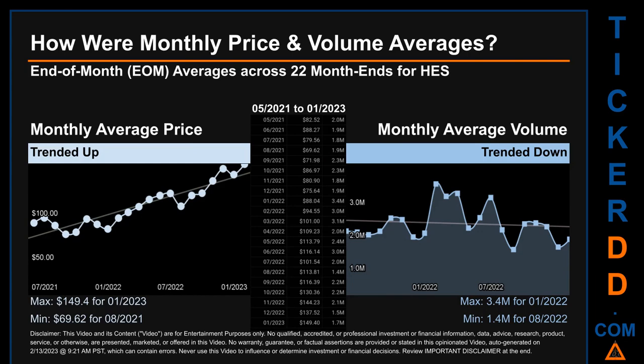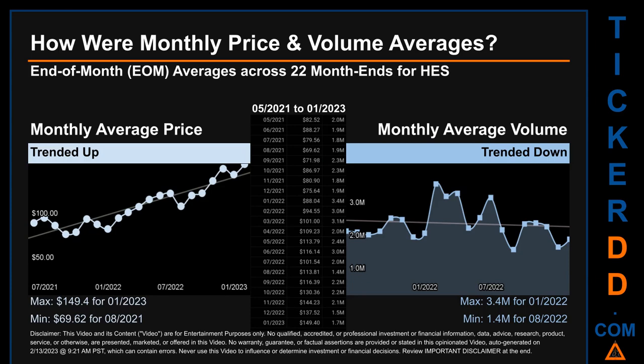How were price and volume averages for HES? Across 448 trading days, there were a total of 22 month ends, of which monthly averages for daily price and volume were calculated. Overall, monthly price average trended up while monthly volume average trended down. The maximum end of month average price was